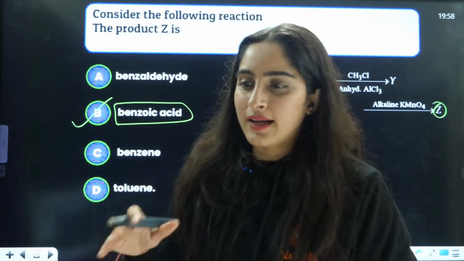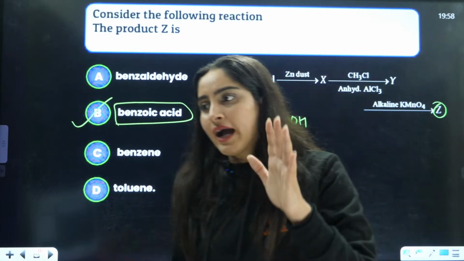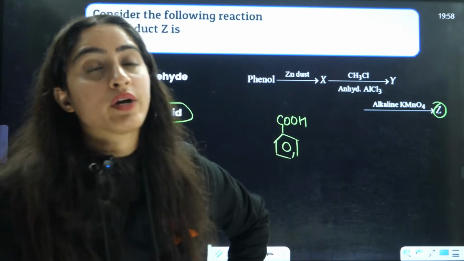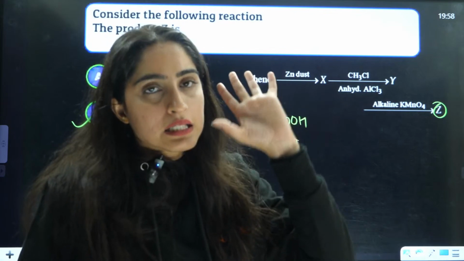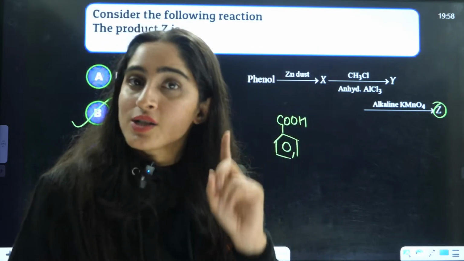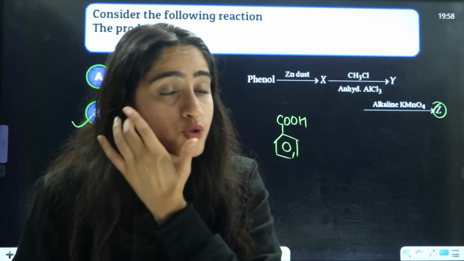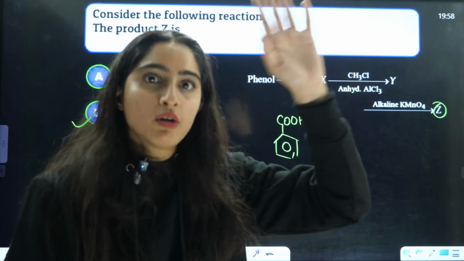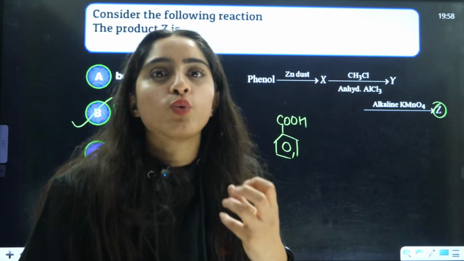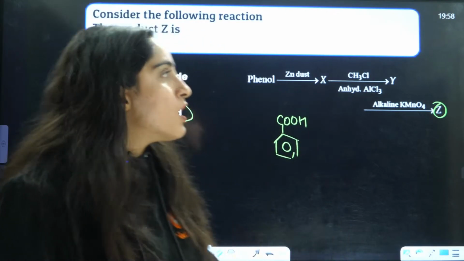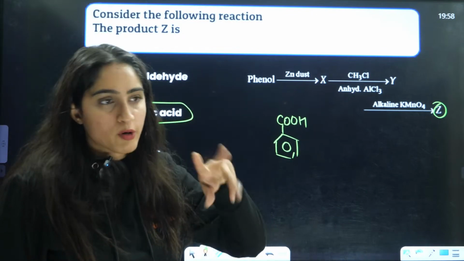So basically, these are sequence reactions from A to B, B to C, C to D. And my idea is that in NEET 2025, they will ask you these kinds of questions more, instead of just one reaction. They will ask you 3-4 reactions in just one question, because this is the sequence they follow in JEE Mains. So to level up your NEET also, they will not ask you something out of syllabus, but in one question they will ask you a lot. So you need knowledge of three simple reactions.